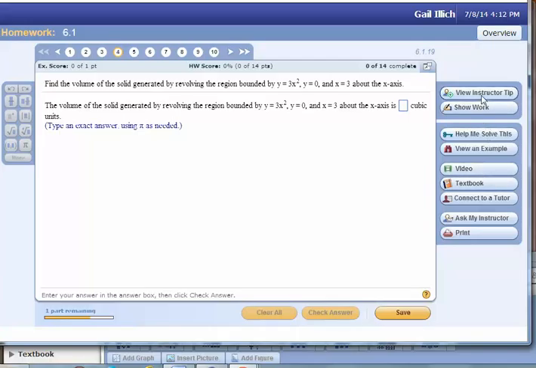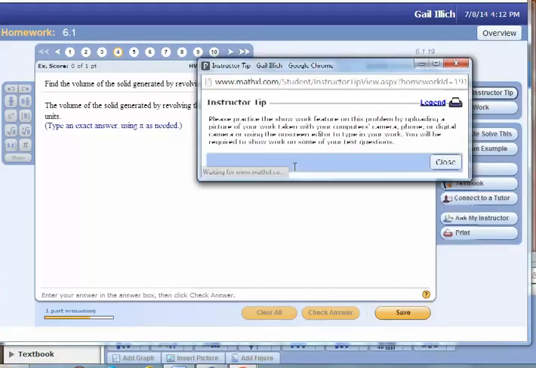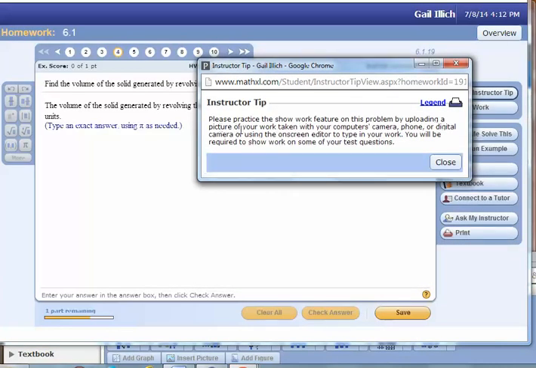So if you view an instructor tip, this is what I said, which is where on this problem, you actually have to show work, and I want you to practice doing that by either carefully writing out your answer in a dark marker, like a Sharpie, on a white sheet of paper, and taking a photo of it and then emailing it to yourself in the size of under 200 kilobytes.